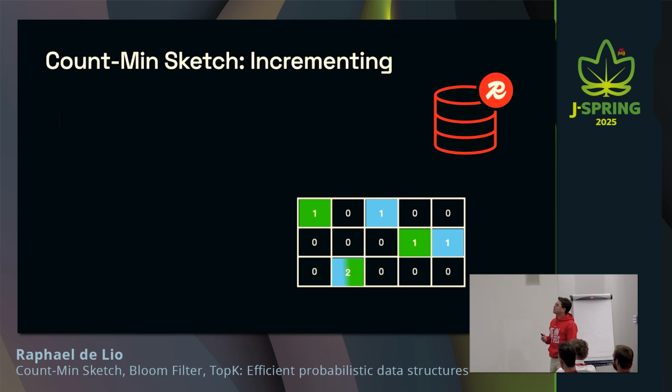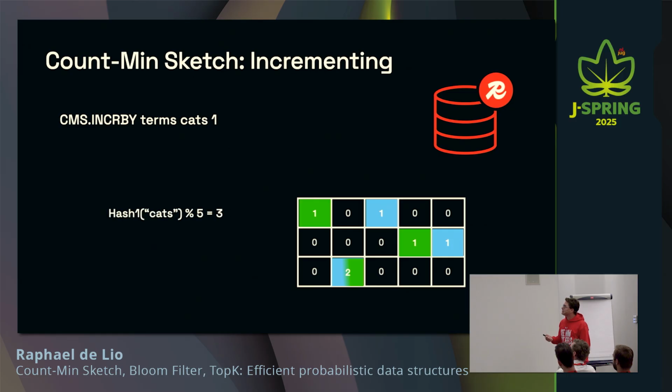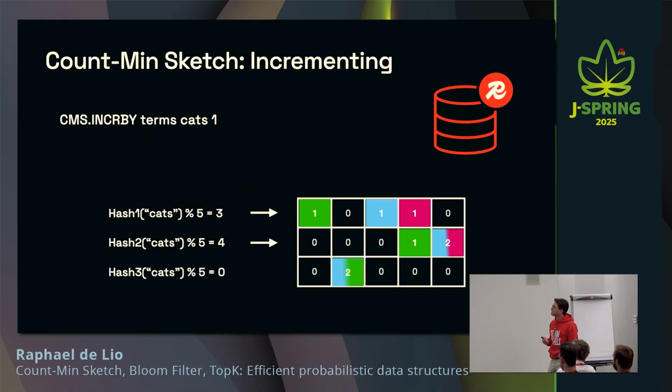I'm going to add 2 other elements so that I can show my point after we try to retrieve some data back. This time we're talking about cats. So we're going to run the hashing functions again. For the first one, we're going to increment the fourth column. For the second one, it's the last column, another hash collision, so we incremented the same counter. And for the last one, we're incrementing the first column.